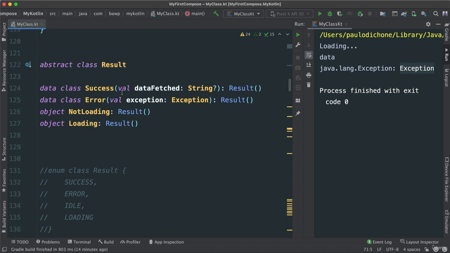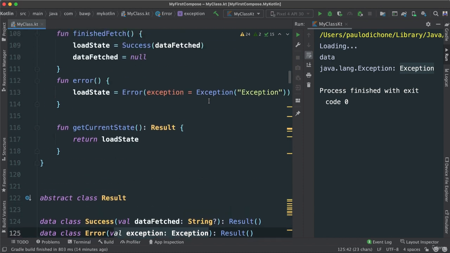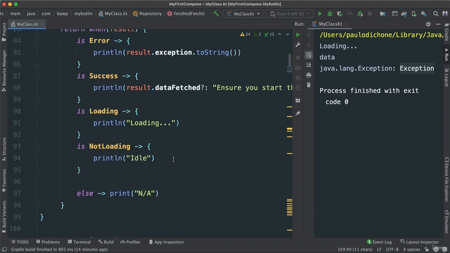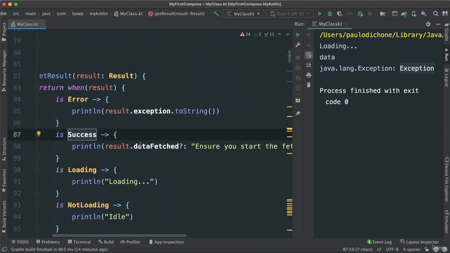When we do that, we were able then to pass the data, in this case, to emit data inside as a property, which means when we go through the process of loading and getting data, for instance, if success, we can pass the data fetched, that information, as we go through, okay? So in this case here, you can see if success is detected, we pass that information along to be emitted, and so forth. All right, so this is really good.